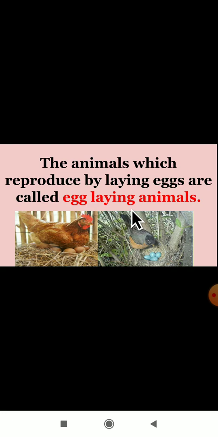Can you give me some more examples of egg laying animals? In your textbook they have given: birds, fish, turtles, frogs and reptiles. These are egg laying animals. You have to remember the examples of egg laying animals, the animals which lay eggs to reproduce: birds, fish, turtles, frogs and reptiles.